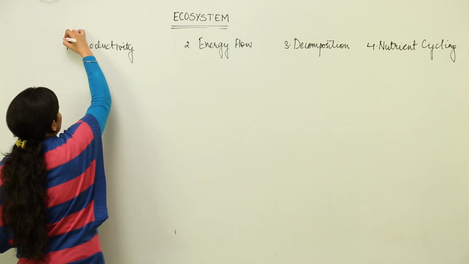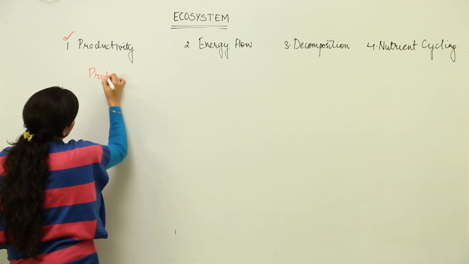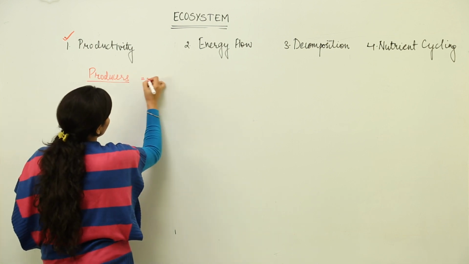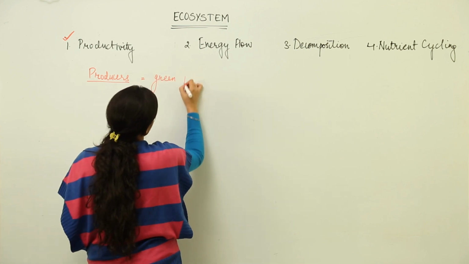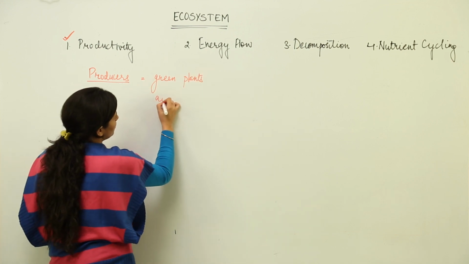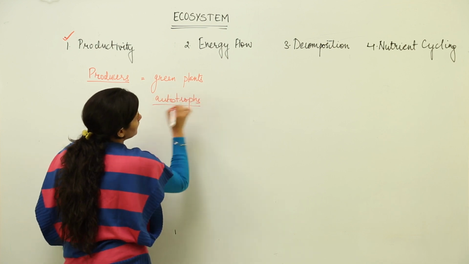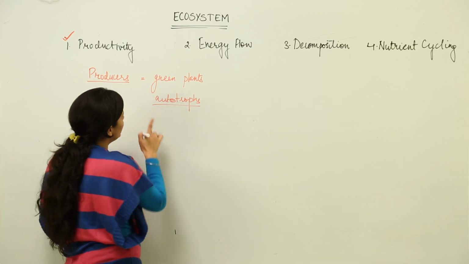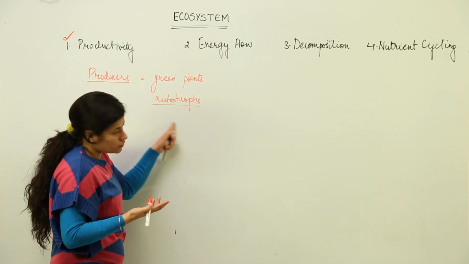This is the functional aspect of ecosystem which deals with producers. Now I told you earlier as well, whenever I am talking about producers, I am referring to green plants over here. In the most gross way I can say it is green plants I am referring to. Or I am talking about autotrophs. When I use the term autotrophs, I am dealing with the mode of nutrition over here. Which mode of nutrition? Autotrophic mode of nutrition. That means these producers, whosoever they would be, certainly they would be green plants, they would be autotrophic in nature.